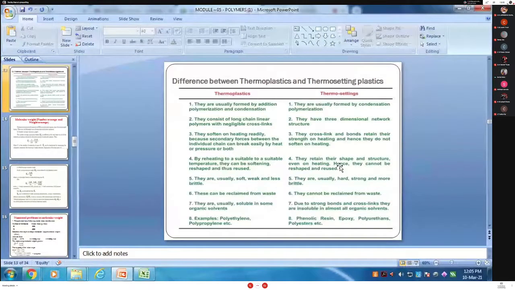Okay. Then next point, Keshav from division C. Keshav, are you there?